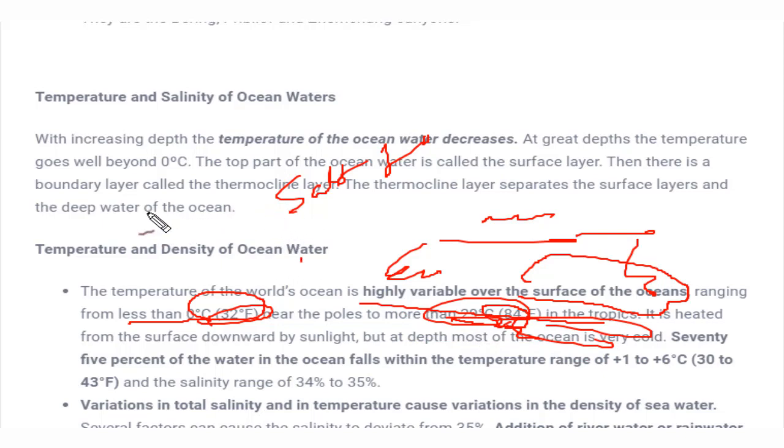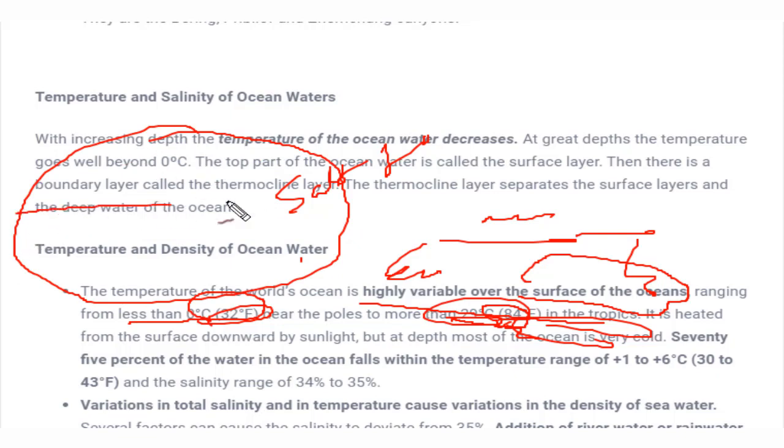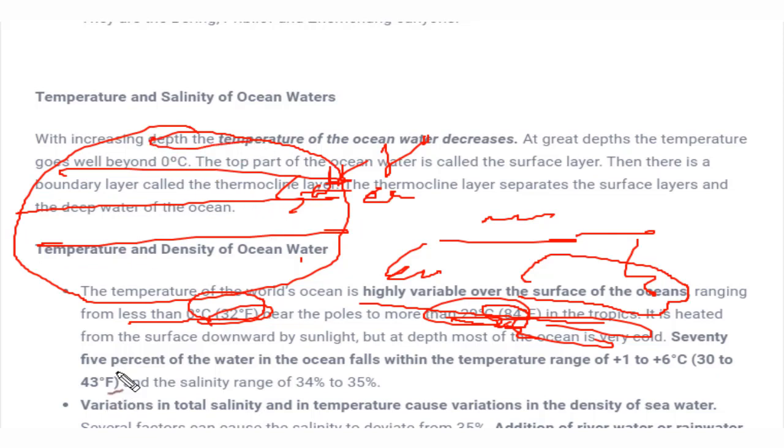Because if you remember the latitudes in climatology, we have seen this is the equator, these are the tropic zone, and these are the polar zone. Where the temperature was maximum, the temperature was maximum near the equator, and after that the temperature kept on decreasing as we move towards the pole. The ocean present near the equator or the tropics would be warmer as compared to the ocean present near the poles.